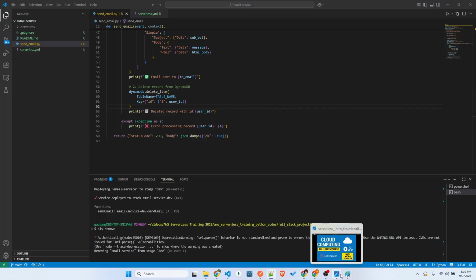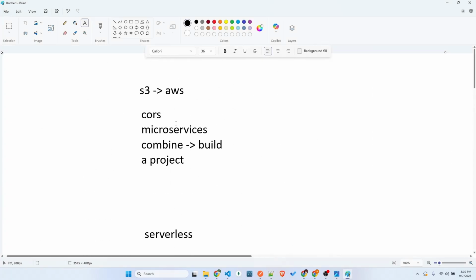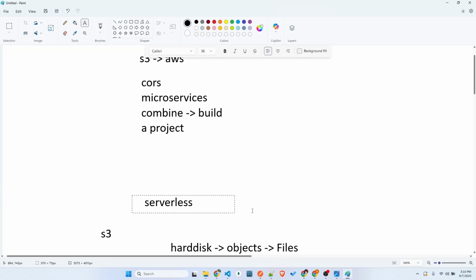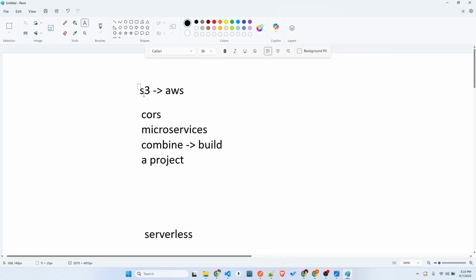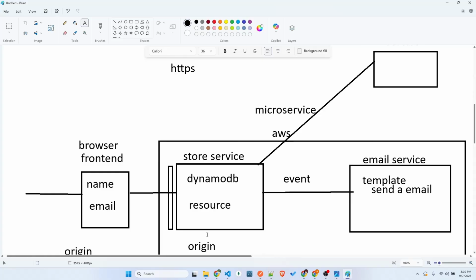So we started from the basic things of AWS. What is a cloud provider and why do we need it? What are the challenges we faced, and why we are moving to AWS and the advantages of AWS. And we learned a lot of serverless services, and we learned the serverless framework as such, and we automated all the services. We built smaller, single projects first, and now we built a complete microservice based project.